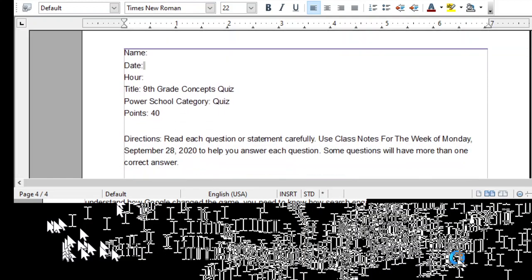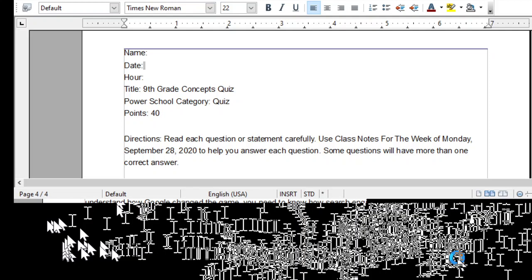Okay, so here are the directions. Read each question or statement carefully. Use class notes for the week of Monday, September 28th, 2020 to help you answer each question. Now, those notes will be attached to this assignment, just in case you don't know how to go back in Teams and look under the tab that says completed work and find your class notes. I'll just reattach it to this assignment. So in order to do your quiz, you must use the notes for the week of Monday, September 28th, 2020 to help you answer each question.